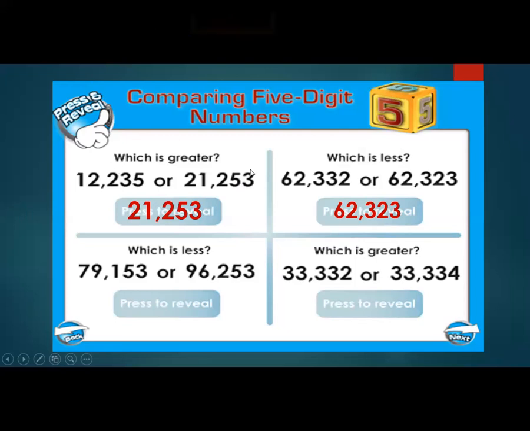Okay. Which is greater? Students, which is greater? Hurry up, tell me. Here 21,253 is greater, and here which is less than. Here they are asking greater and here they are asking about less than. So here which is less than? 62,323 is less than 62,332. So here you write less than and here you write greater.